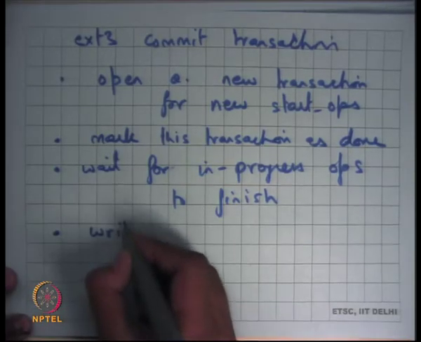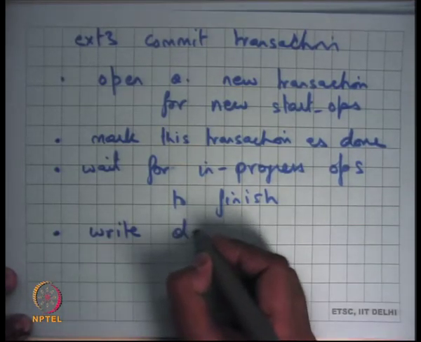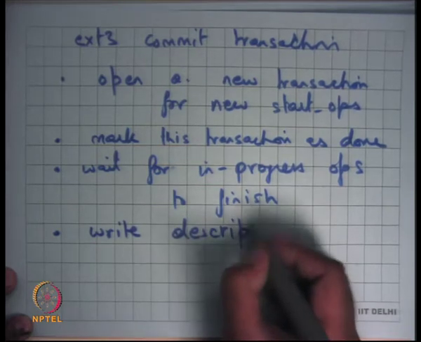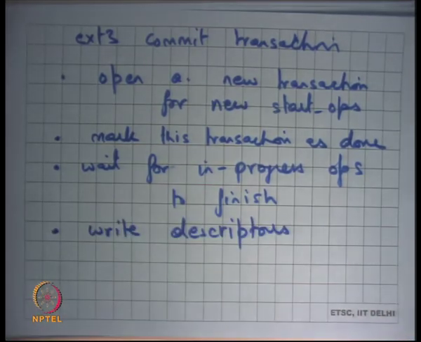Then write descriptors. Descriptors are blocks which contain meta information about which block, which version number, etc., and then the data.